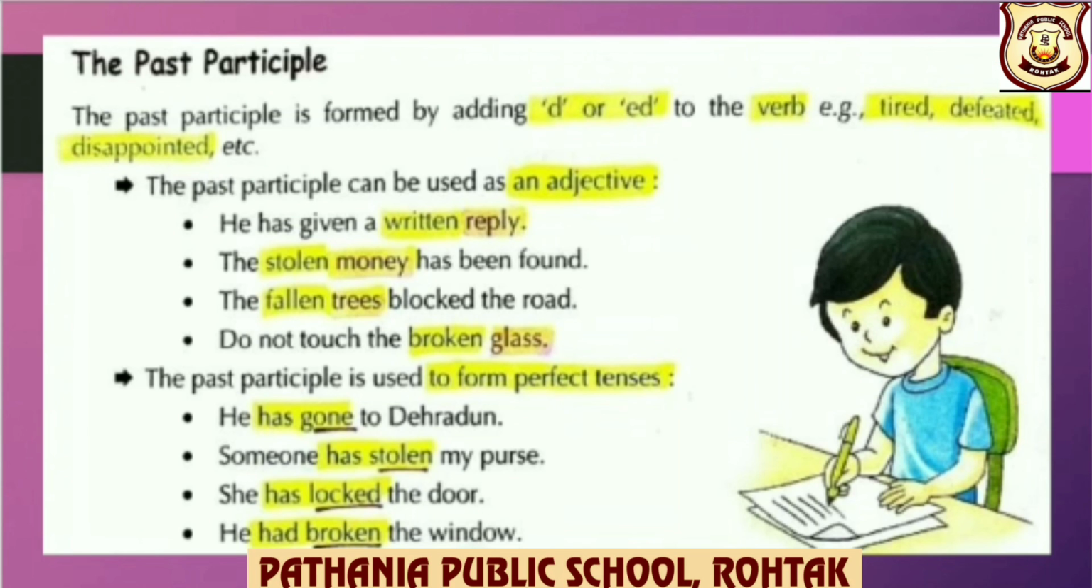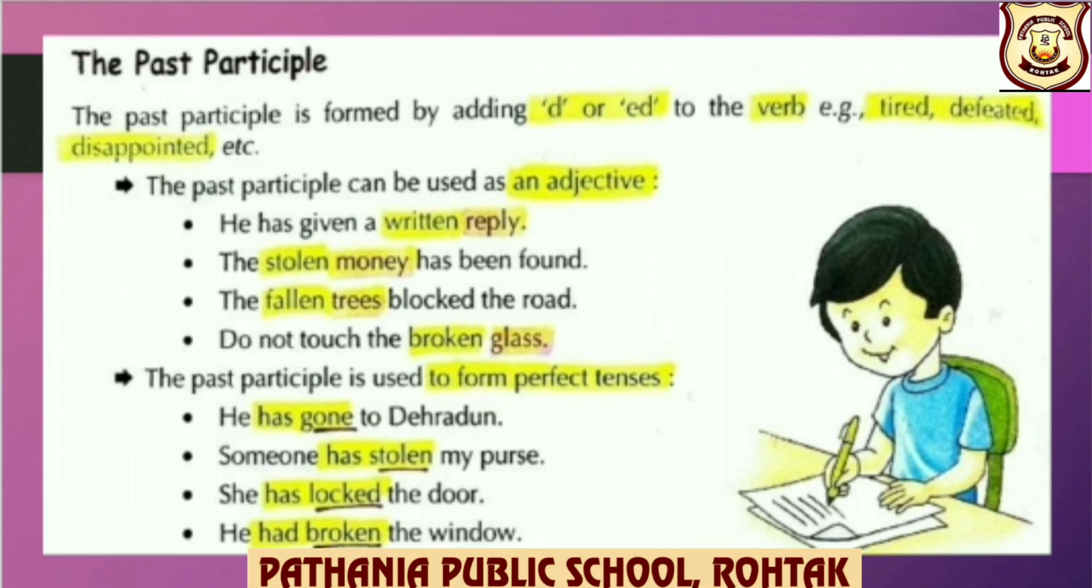Now let us discuss uses of past participle. The past participle is formed by adding d or ed to the verb. Example, tired, defeated, disappointed, etc. The past participle can be used as an adjective. For example, he has given a written reply. So here you can see, children, past participle written has been used as an adjective.